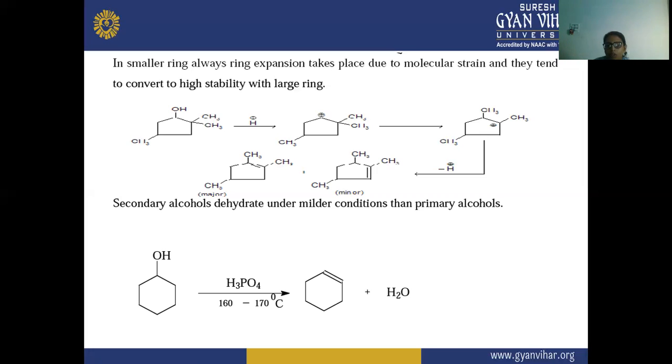The cyclohexanol is converting to cyclohexene at a temperature of 160 to 170 degrees centigrade, and a water molecule is formed.